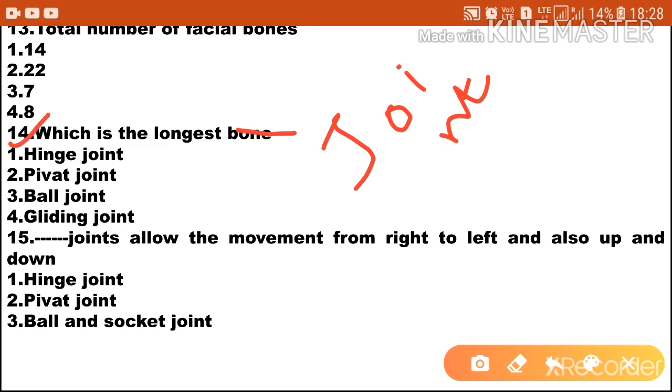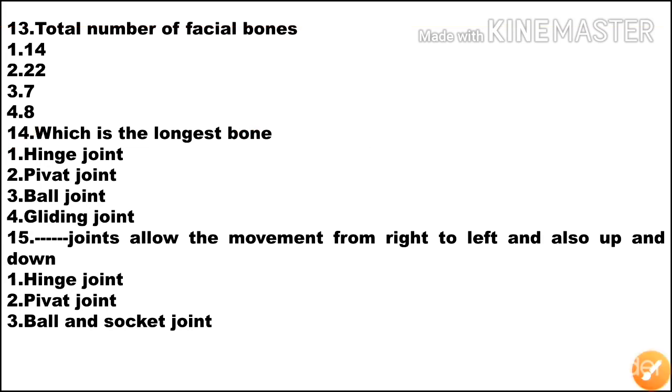Next question, dash joint allow the movement from right to left and also up and down. Option 1 hinge joint, option 2 pivot joint, option 3 is ball and socket joint. So the correct answer is pivot joint. Option 2 is the correct answer.